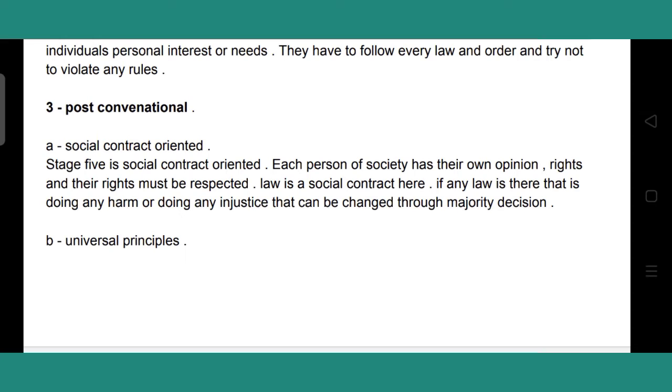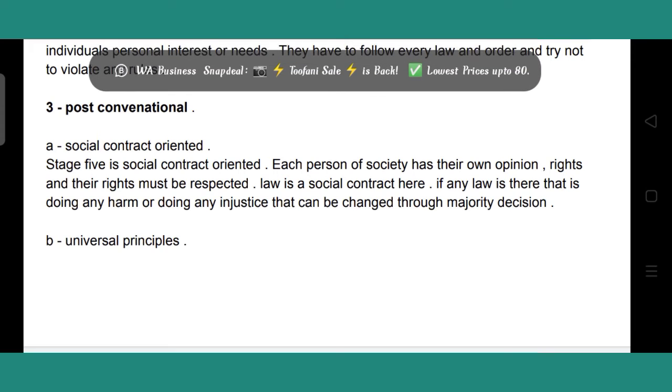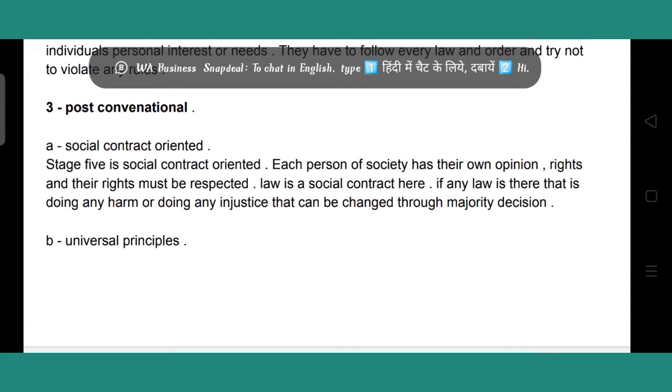But sometimes something that is not doing anything harmful for our law and for our society can be changed through majority decision. If it is an injustice to anyone, that law can be changed.